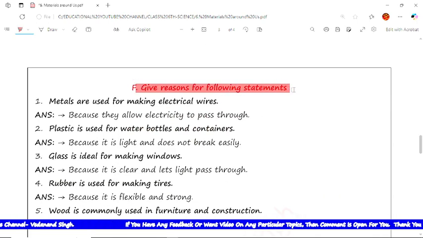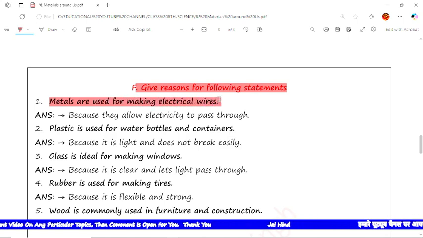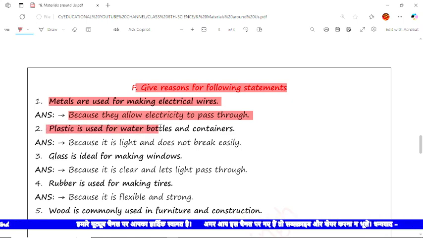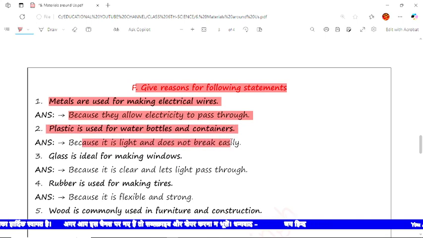Means reasons, you have to give the proper reason for the statement. The first statement is metals are used for making electrical wires. The reason is because they allow electricity to pass through. The next statement is plastic is used for water bottles and containers. It is because it is light and does not break easily.